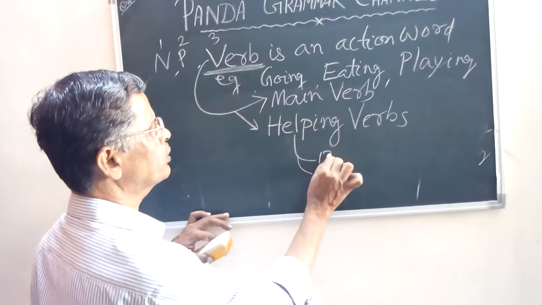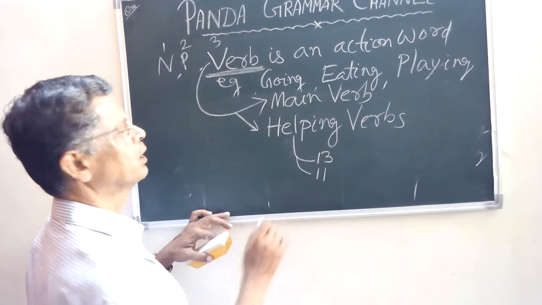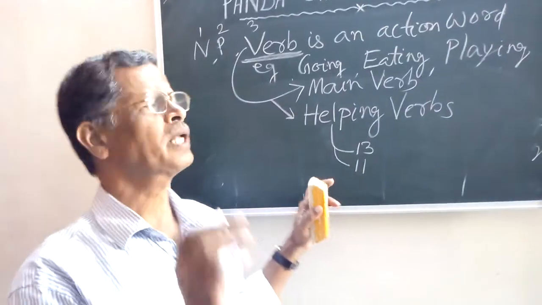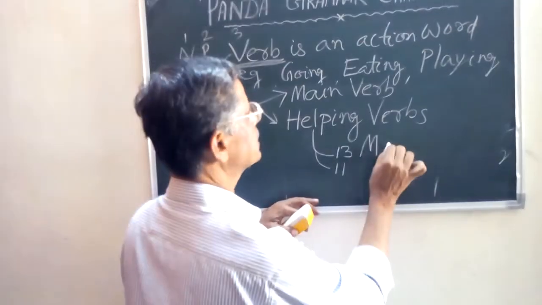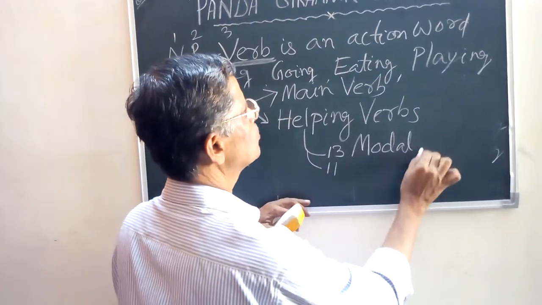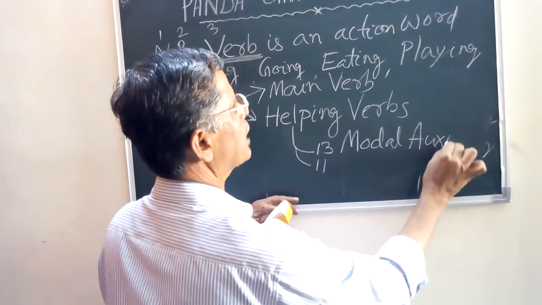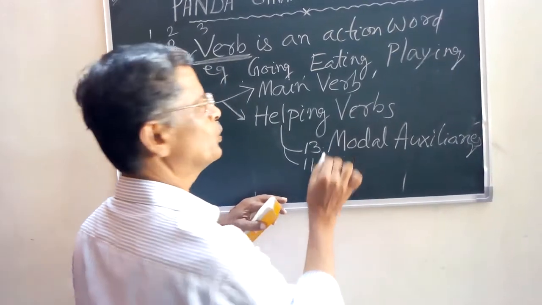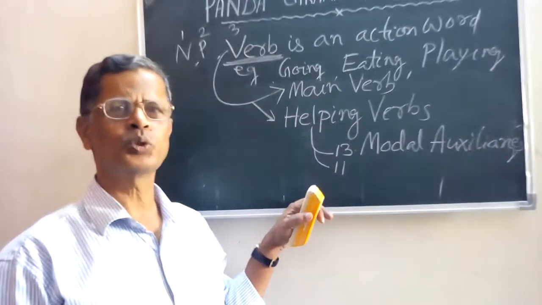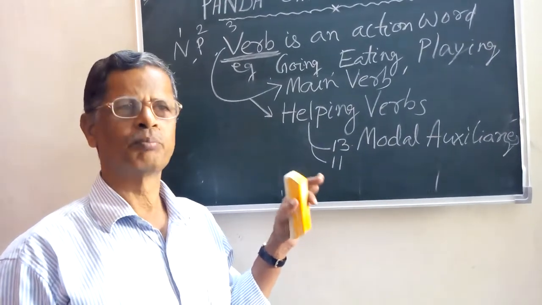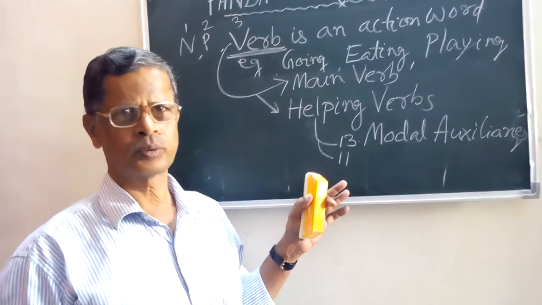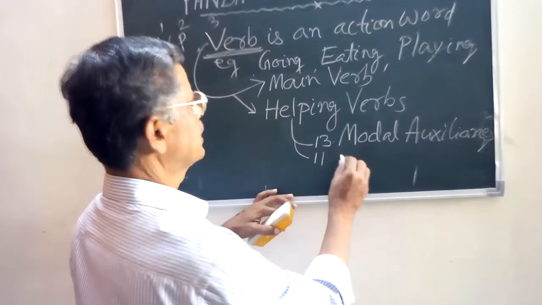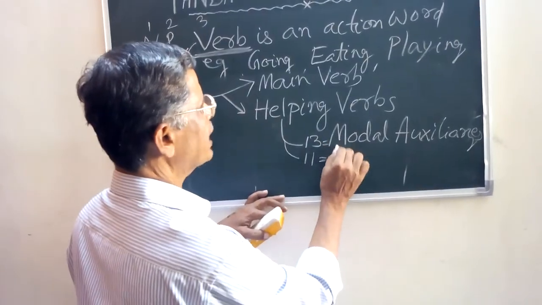Now helping verbs, they are 24 in number. Out of 24, 13 and 11. What is 13 and what is 11? 13 means modals. We call it modal auxiliaries. These modal auxiliaries are: can, could, may, might, shall, should, will, would, must, used to, ought to, need, dare. These are the 13 modal auxiliaries. And these 11 are primary auxiliaries.